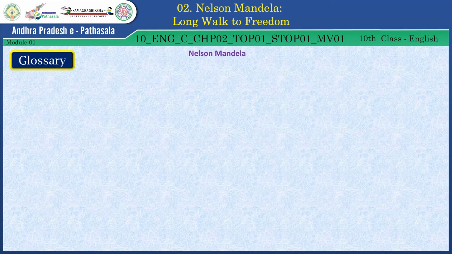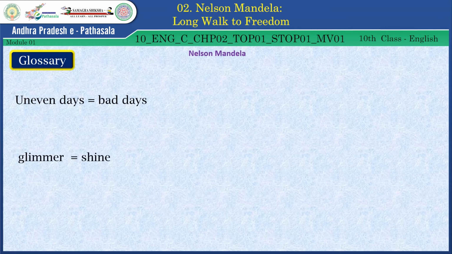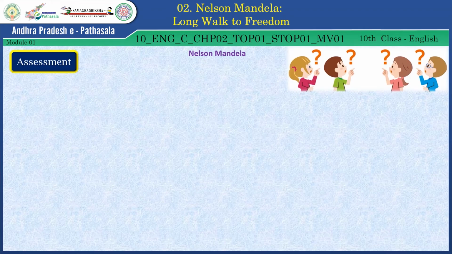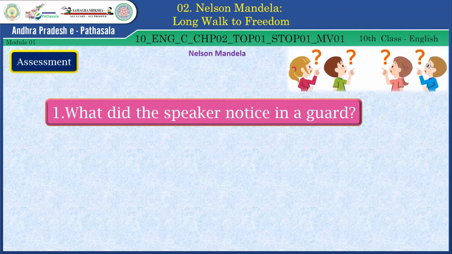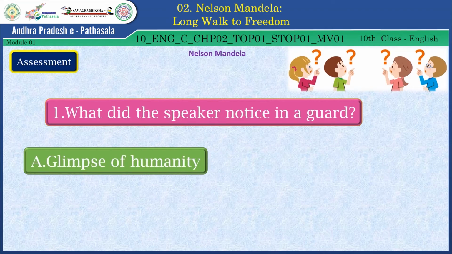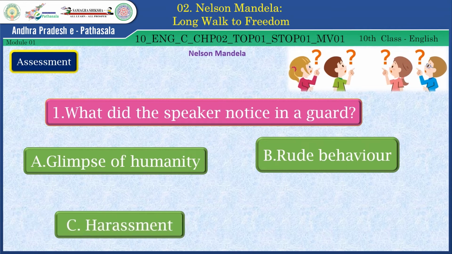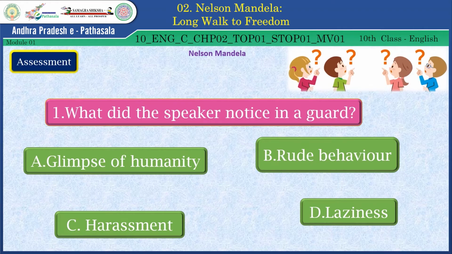Let's see the glossary here. Uneven days, it means bad days. Glimmer, it means shine. Let's have some assessment questions here. What did the speaker notice in a guard? Glimpse of humanity, rude behavior, harassment, laziness. Find the right answer from these four options, dear students. Yes, the right answer is glimpse of humanity.